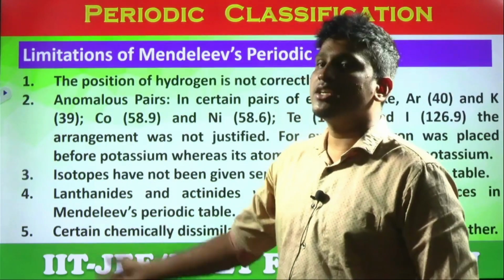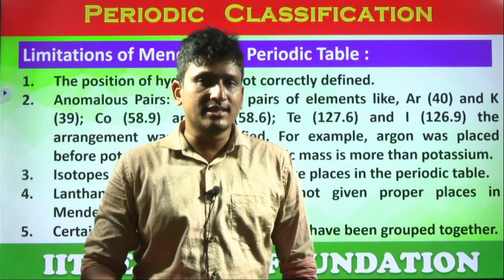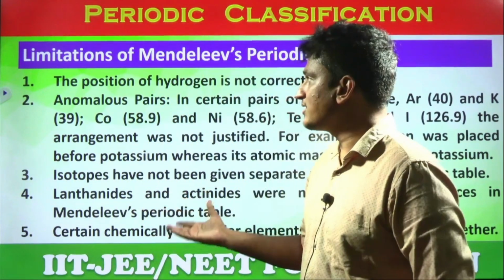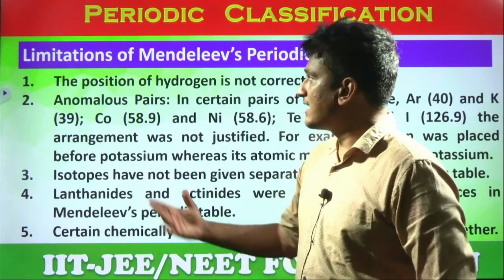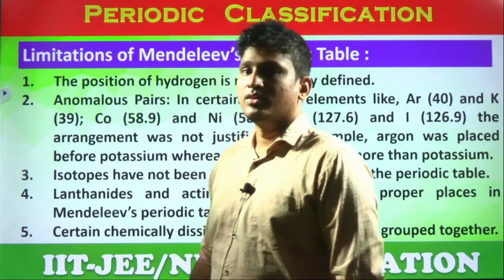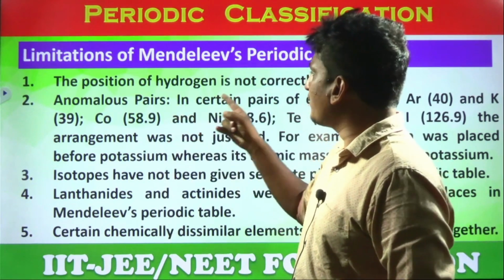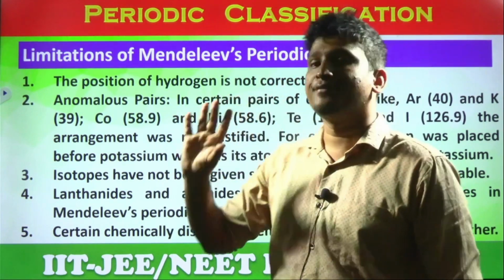So next, limitations. If this periodic table has this much significance, why are we not following it? It means there are certain limitations to this periodic table. So let's see what the limitations of Mendeleev's periodic table are. First of all, the position of hydrogen is not correctly defined.